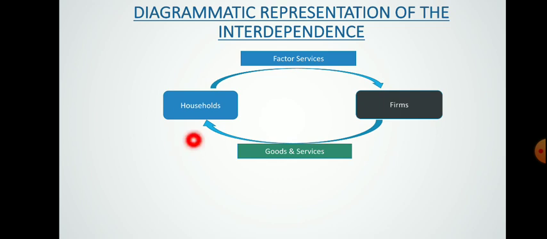So from one side, households provide factor services to farms in the form of land, labor, capital and organizer. On the other hand, farms provide consumable goods and services to the household. So this is what is known as real flow. This is a flow of all the real items, that means goods and services.